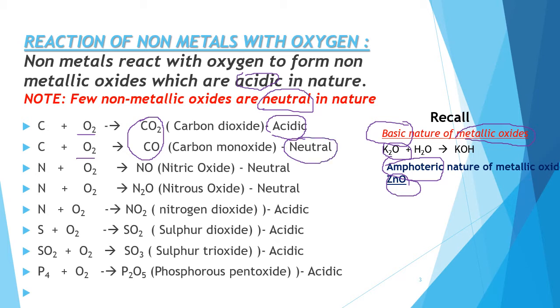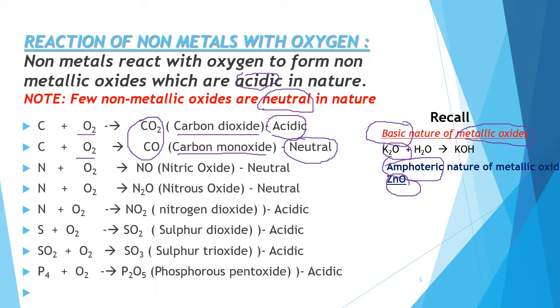Again children, one more point too. Carbon monoxide is a highly poisonous gas, and because it is colorless and odorless, it makes carbon monoxide a more dangerous gas. Whereas carbon dioxide is not dangerous, it is not poisonous, but it is responsible for global warming.